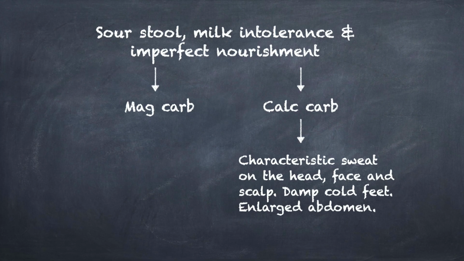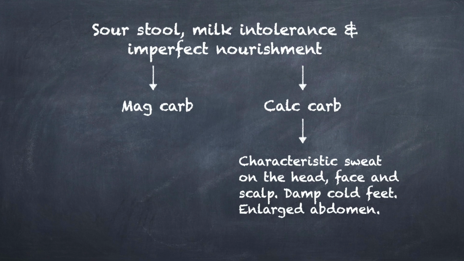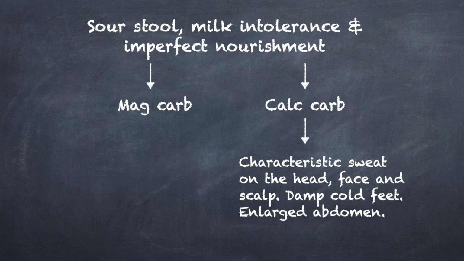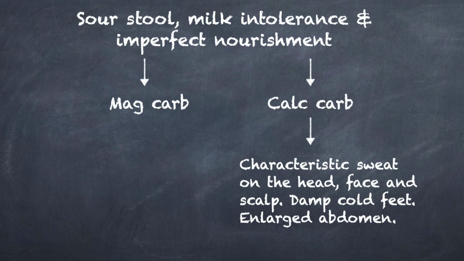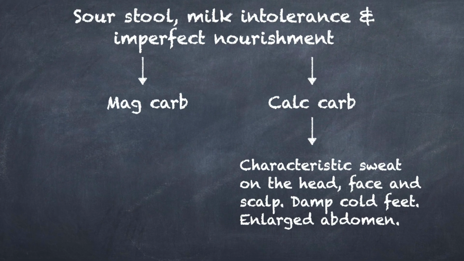MACA is also similar to calcarea carb. Both have sore stool, rejection of milk, and imperfect nourishment of body. However, calcarea can be distinguished with the help of its characteristic sweat on the head, face, and scalp, damp and cold feet, and an enlarged abdomen.